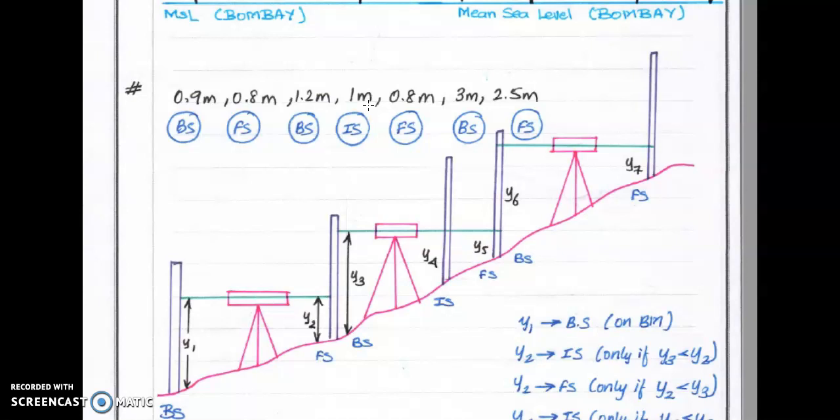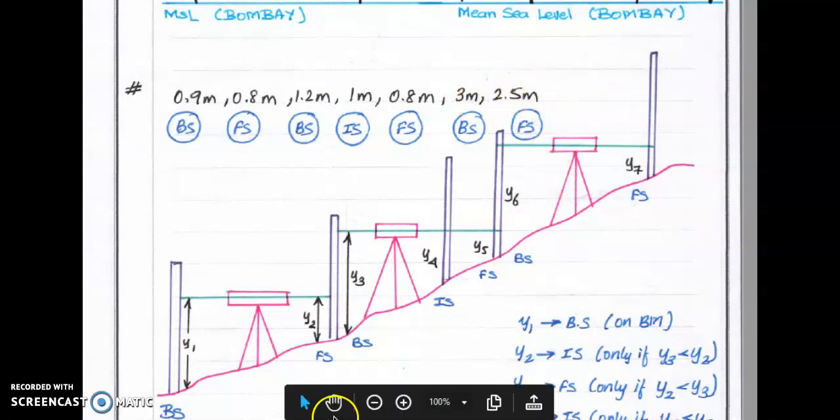For 1 meter we have no idea. 0.8, no idea. Again 3 meter, so definitely this will be a foresight. It may be the last point for a particular instrument position. And this 1 meter is an intermediate sight. Again 3 meter backsight, 2.5 meter foresight. So this is a way to determine the nature of the gradient.